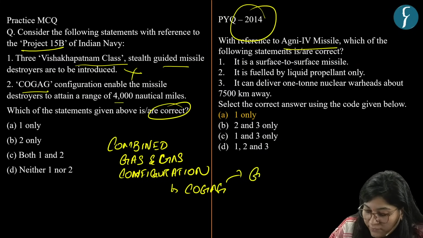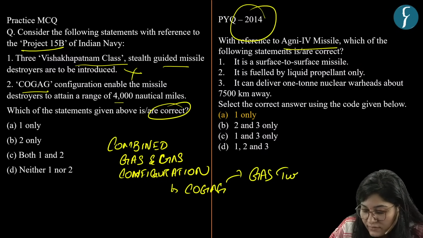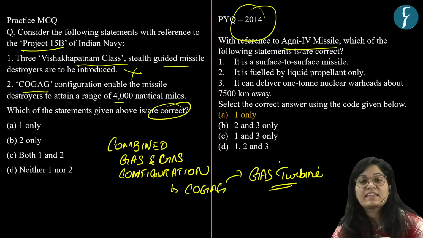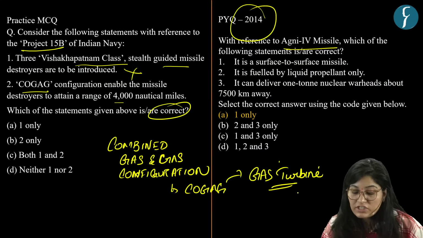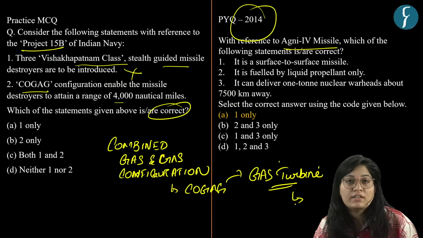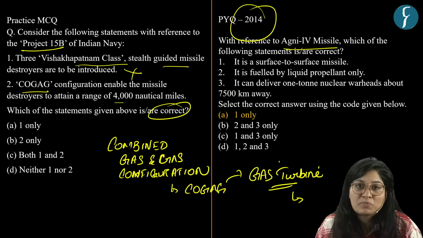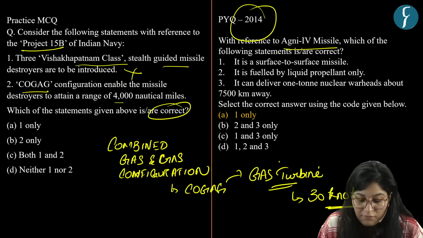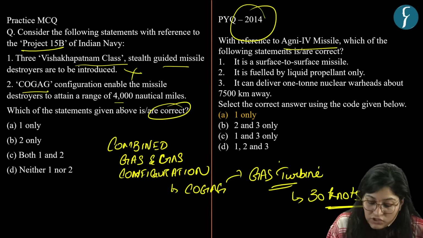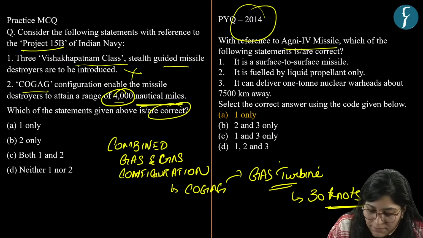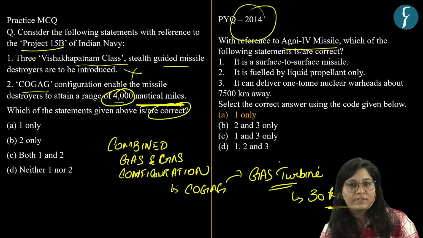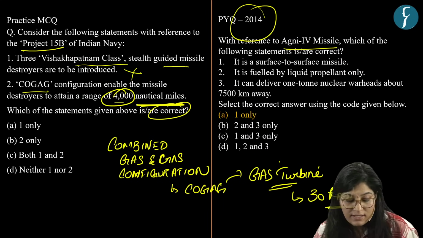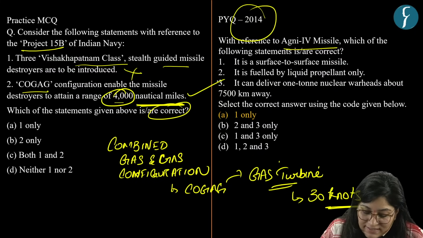It consists of gas turbines, which enable this vessel to get the maximum speed of 30 knots, which will help to attain a range of 4,000 nautical miles. Okay. So this is one of the important features of this class. With this, our second statement is correct.